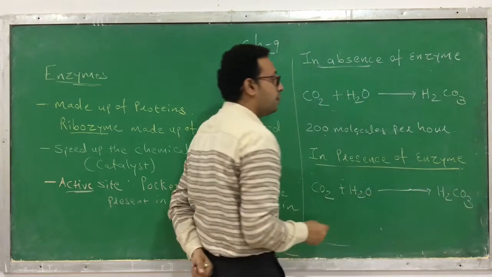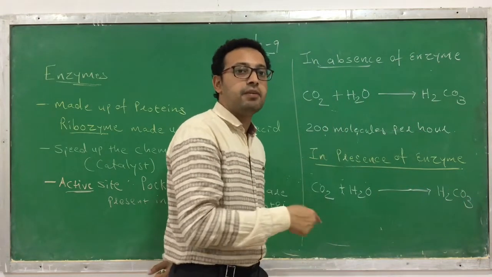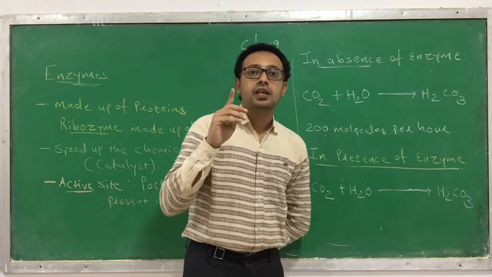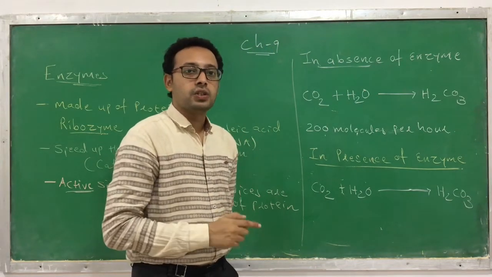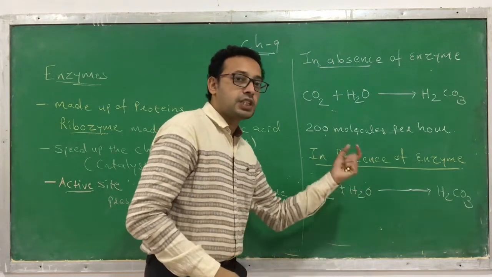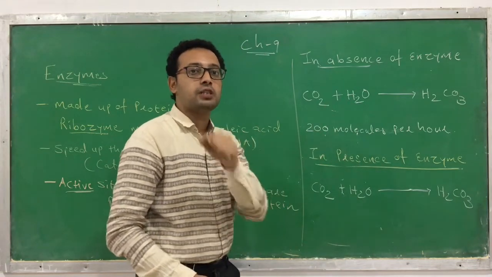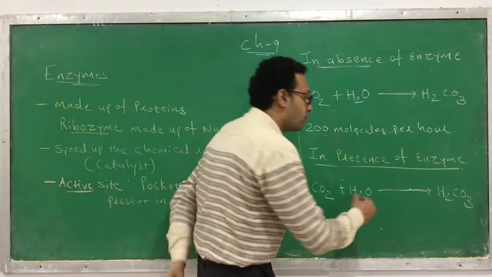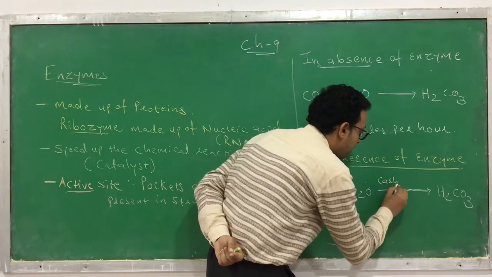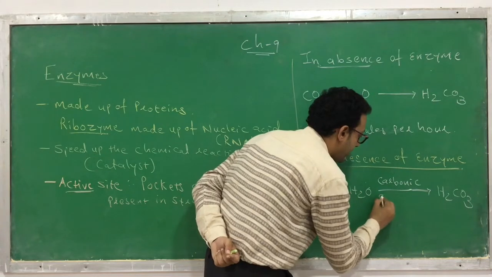Now I am telling you the name of the enzyme that is present in the cytoplasm of RBC. The enzyme responsible for catalyzing this reaction is present in the cytoplasm of RBC, the erythrocyte. So what is the name of the enzyme? Here the name of the enzyme is carbonic anhydrase.